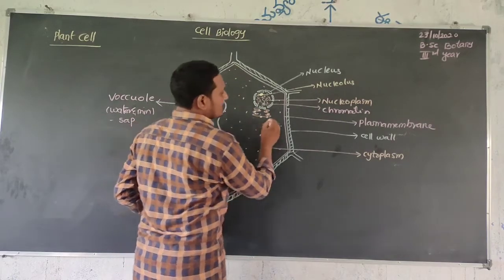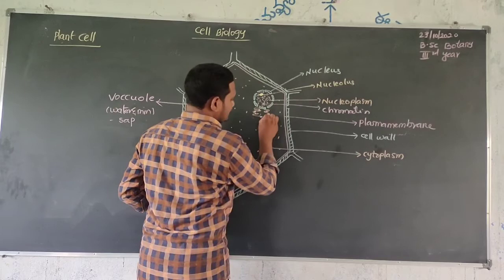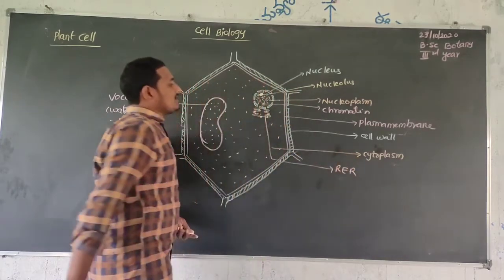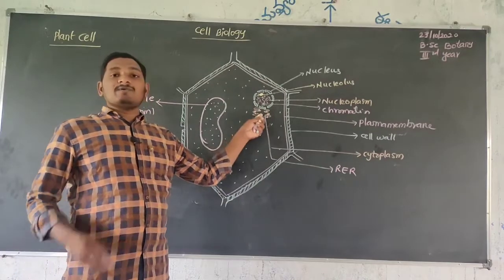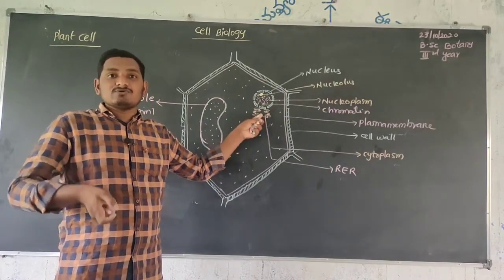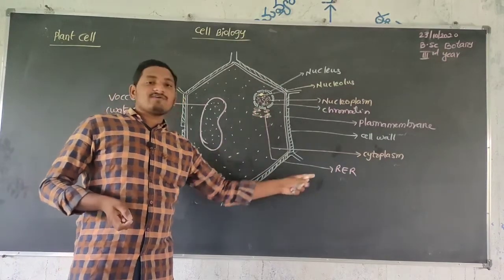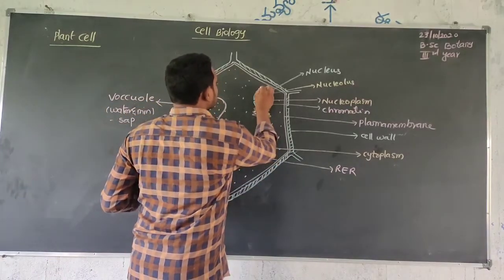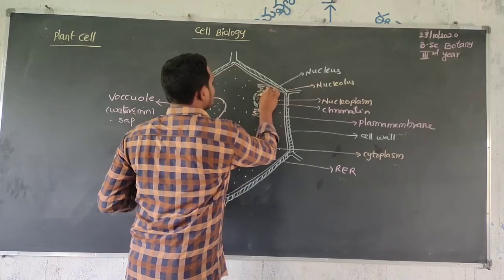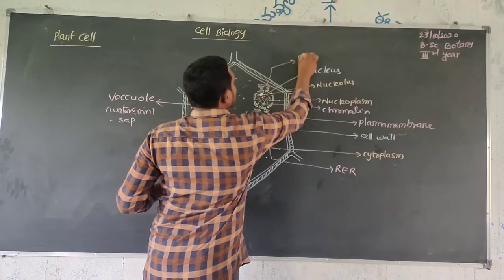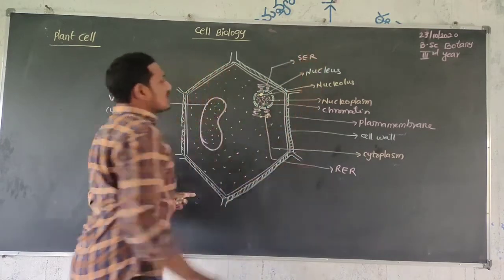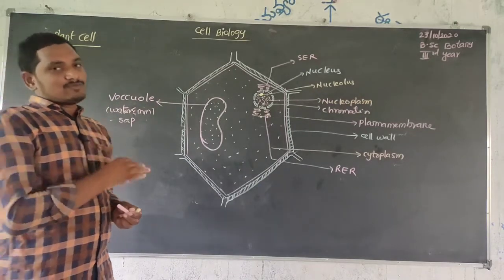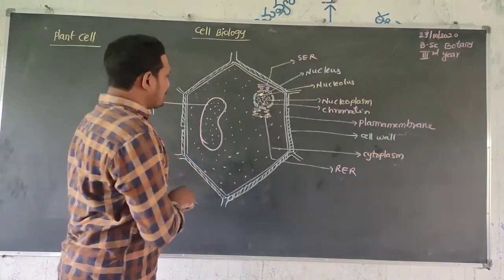Why rough? Because it contains ribosomes on the surface. Next, this is smooth endoplasmic reticulum, which does not have any ribosomes on the surface, that's why it is smooth endoplasmic reticulum.